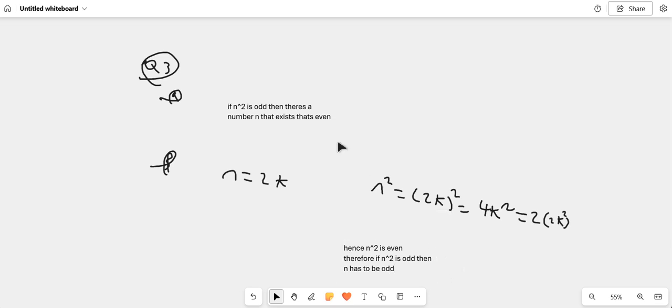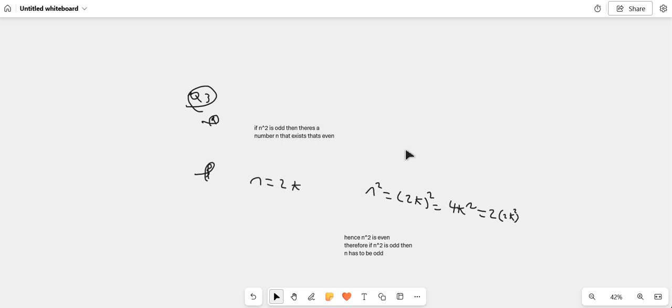So since n squared is even when we put an even number inside, that means that for n squared to be odd, n also has to be odd. You get it?